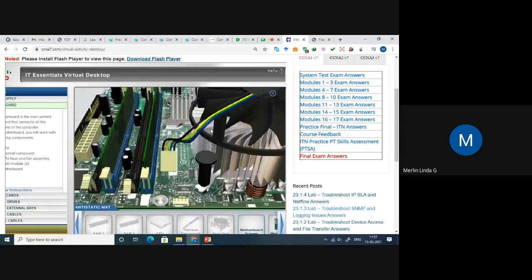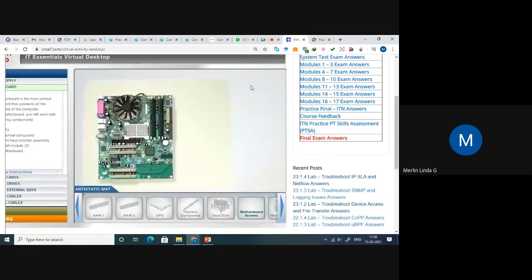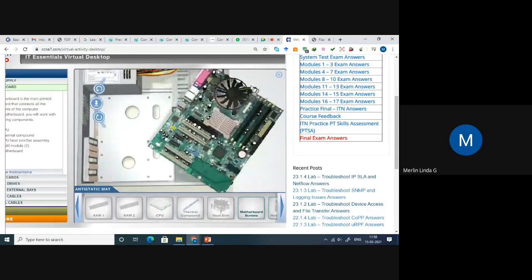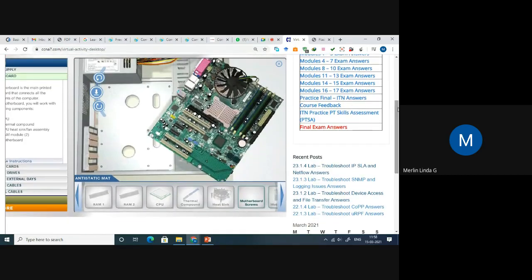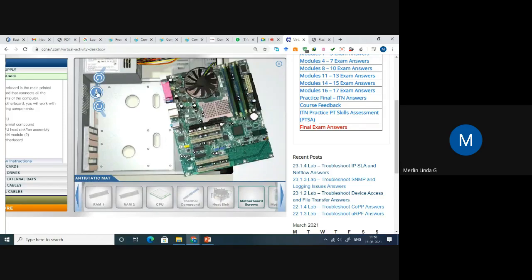Yeah, fix, tilt it. Okay, insert it. Then install motherboard. This will all be done automatically, it's already programmed. If you know the components very well, you just have to rotate the component and place it in the respective position. That's it.